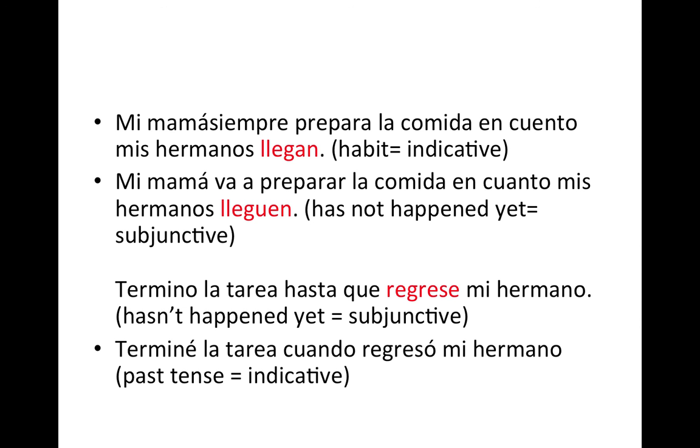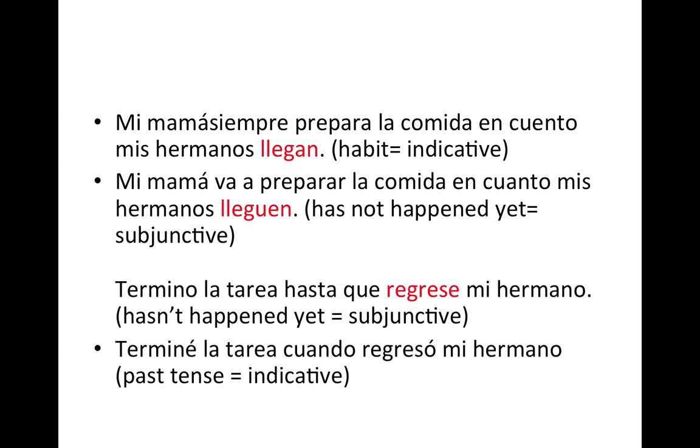So I have some examples here for you. Mi mamá siempre prepara la comida en cuanto mis... I made a mistake here. It's cuanto with an A. Okay. Mi mamá siempre prepara la comida en cuanto mis hermanos llegan. It's a habit. It needs to be the indicative. The reason you know it's a habit, it's this word siempre.